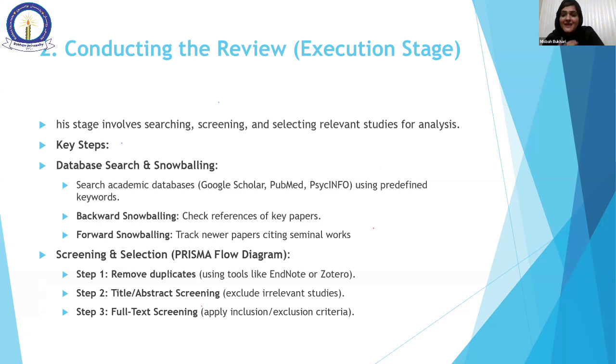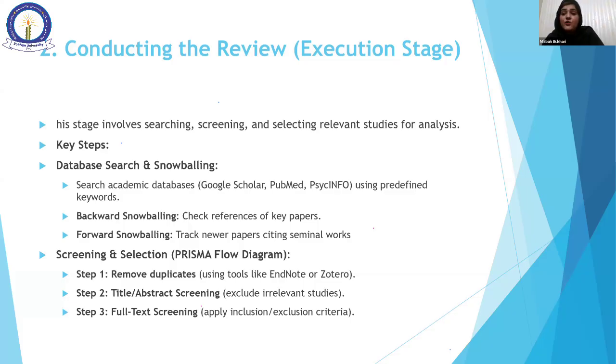Now we come towards the second stage of our SLR, that is the execution stage. It has stages, that is screening, and then we select. We have almost 1,000 research papers. We cannot just study the 1,000 research papers or the 10,000 or 100,000 research papers.